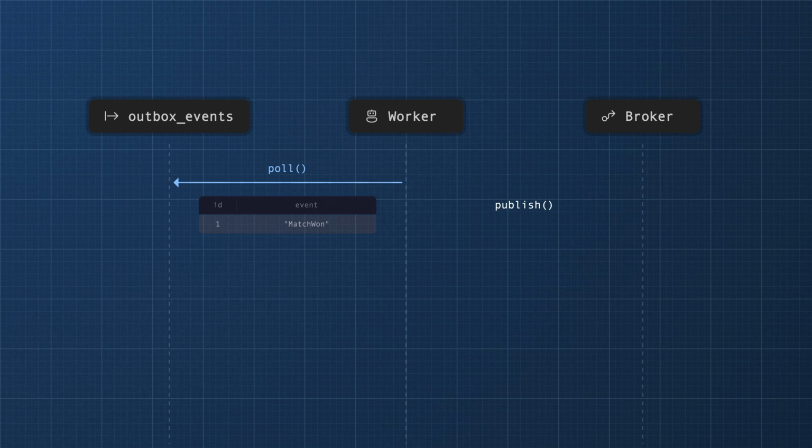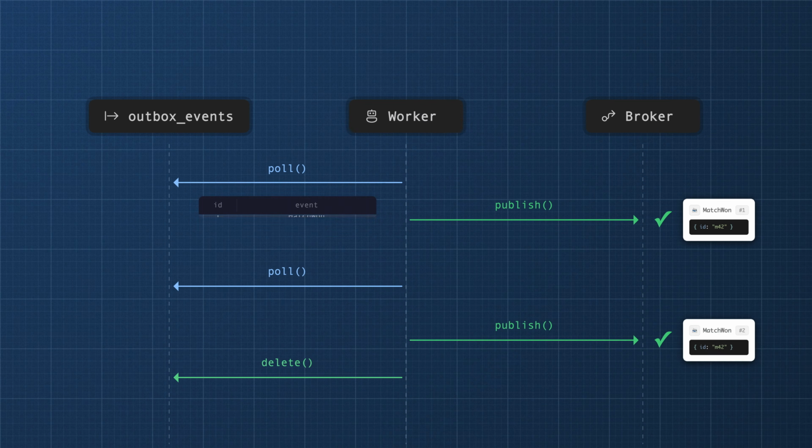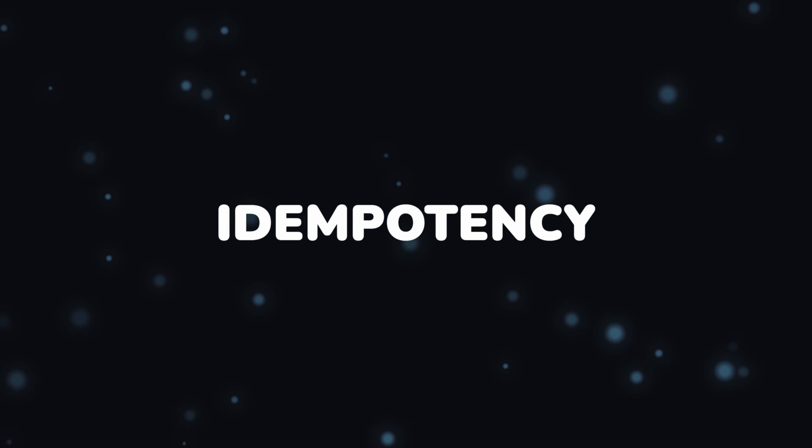But the case that bites is when the worker successfully publishes but fails to remove the row. Because the row survives, when the worker restarts, it sees it again and publishes it again. The event will go out, just maybe more than once. At least once delivery is a pragmatic approach, but it means that your consumers are going to need to handle duplicates. It means that card service is going to get the event twice, and you're going to need to ensure that the player doesn't get two cards instead of one. That's what idempotent means in practice.